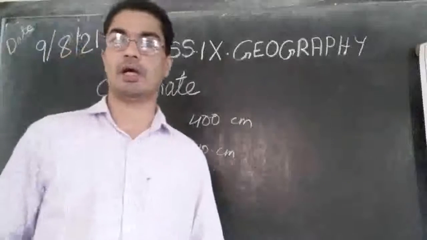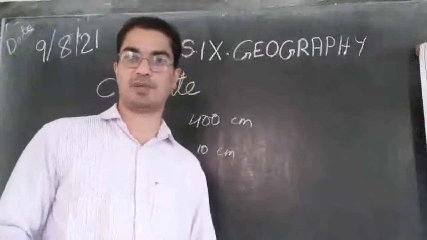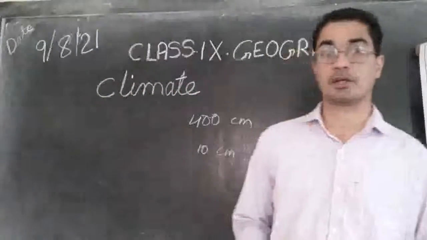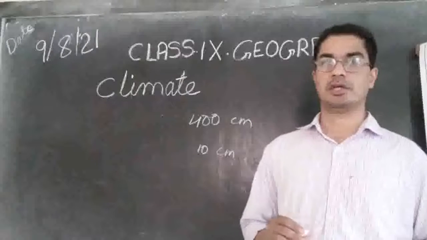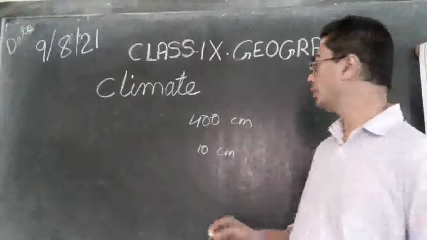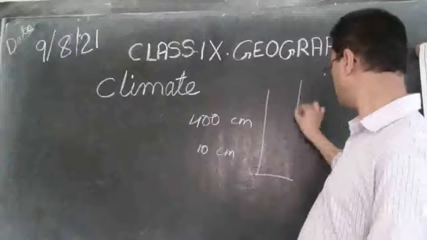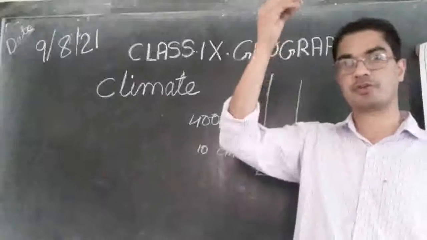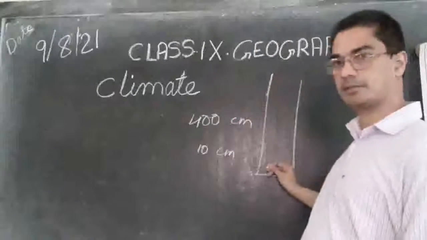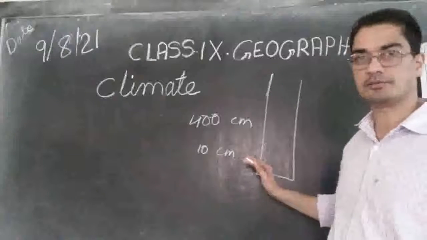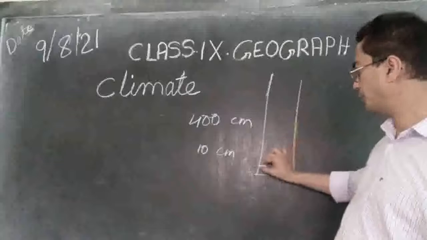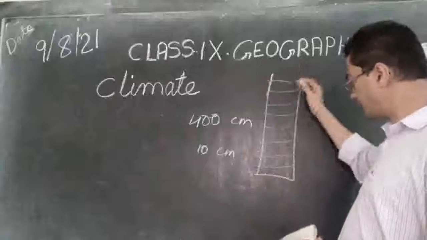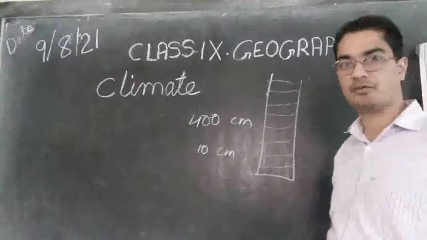And you may ask how to measure water in centimeters. In order to measure the rainfall, we need to collect the rainwater for a year in a container or in a test tube. So keep a long vessel somewhere in an open ground, so that when there is rain, water will directly fall into it. Then keep it for one year. Then at the end find out how much water is there.